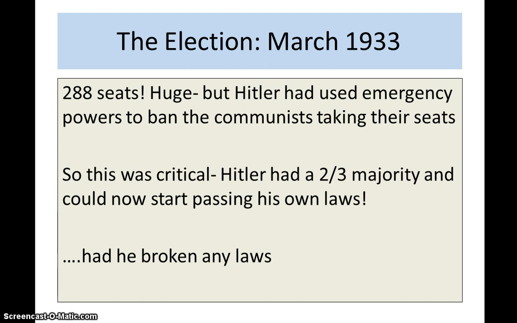So if you're weighing up what's more important, the Reichstag fire is more important than the election, because without it there wouldn't have been an election, because Hitler wouldn't have been able to convince President Hindenburg that the state was under attack, and therefore the election was needed. This wouldn't have given him the huge majority to start pressing forward with his own laws.